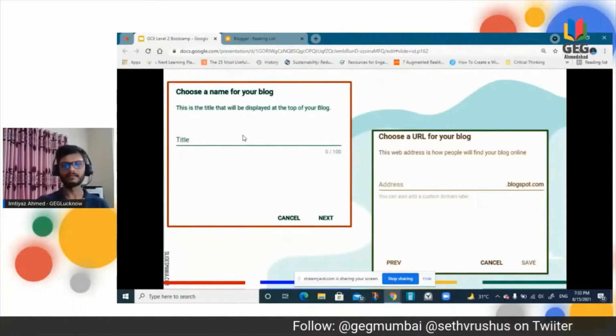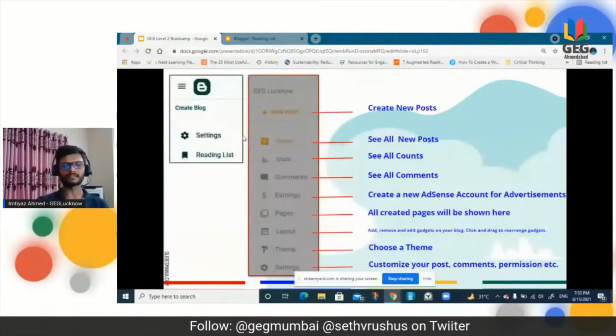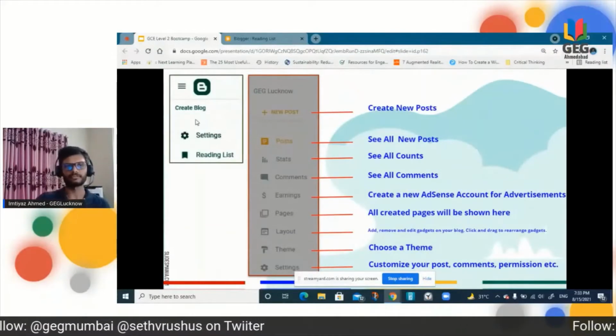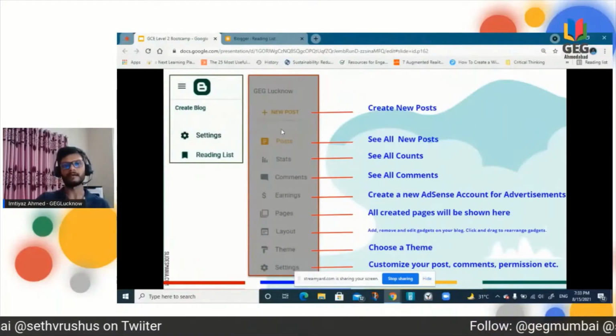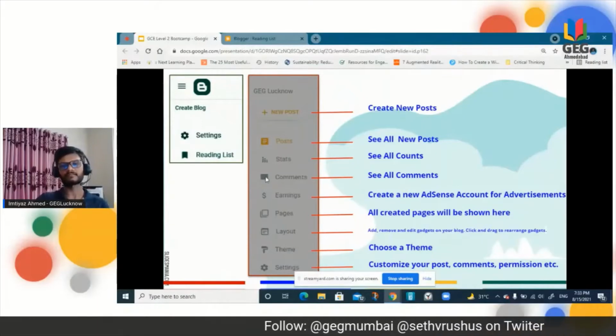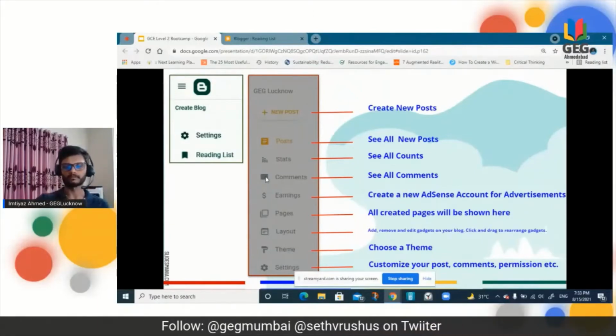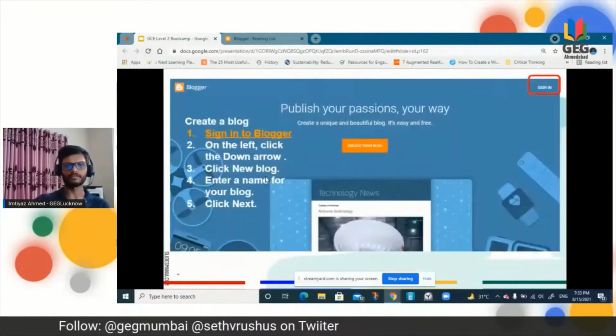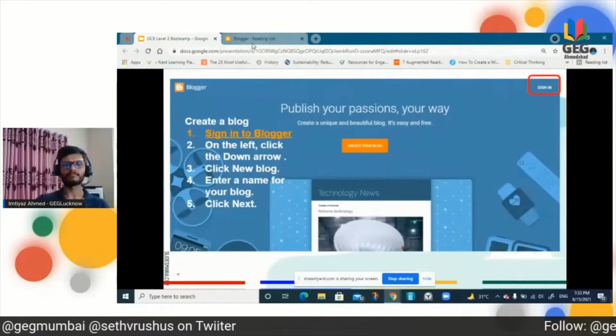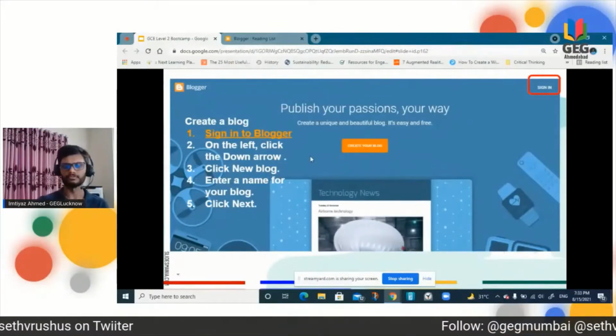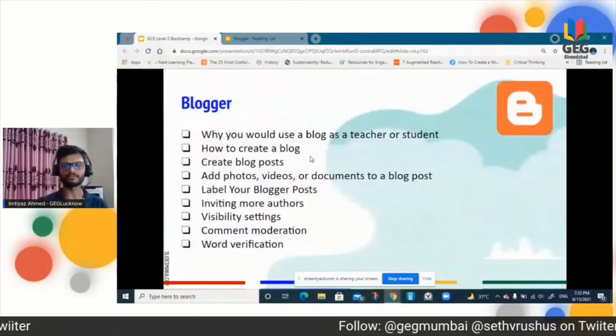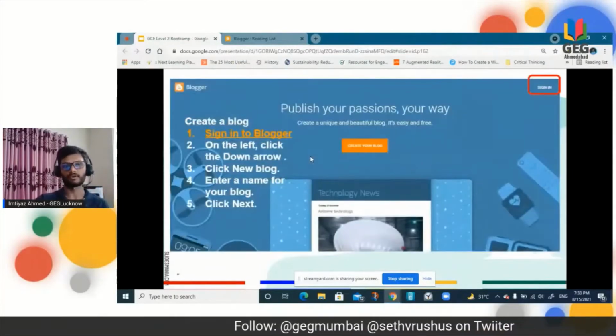After that, you will get this window. There are again these two windows. The first window, because you did not create anything yet, will say create a blog. And then all the settings are on the left hand side. We will be discussing these settings once we are in Blogger. So now, without taking much time here, we will directly jump to how to create a blog first of all.